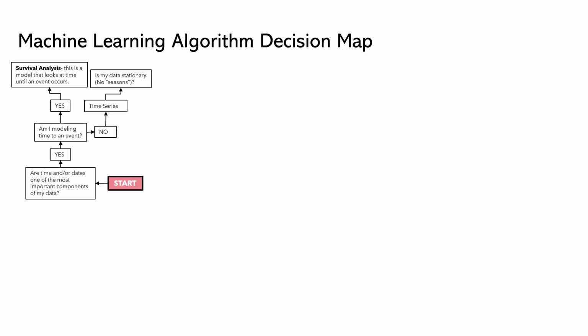And the next question would be, is my data stationary? And stationary data means that you don't have a seasonal component to that data. If yes, and it is stationary, then you can consider doing a moving average model, which is just like it sounds, a series of moving averages across the span of the time series. Or you can do an ARIMA model, which is an autoregressive integrated moving average model. And examples of stationary data could be your O2 levels in the blood or your heart rate, for example.